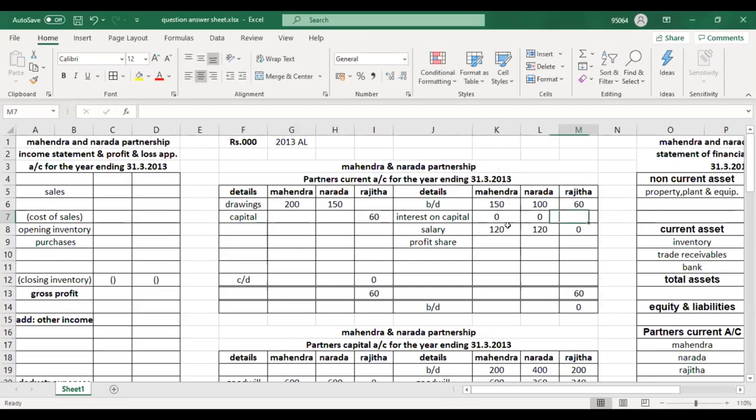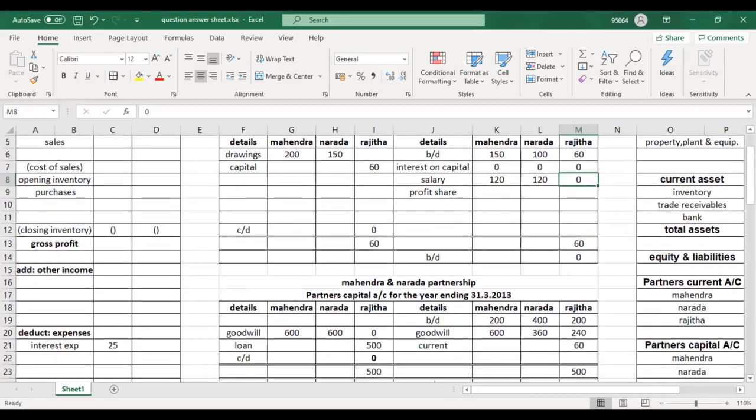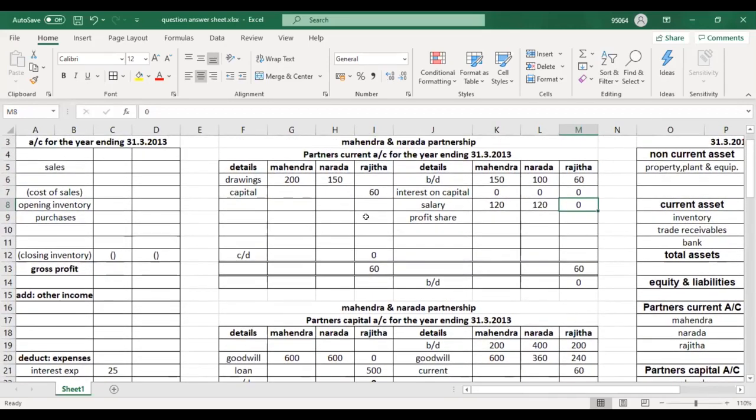0, 0, and then 0. That's all. See guys, now we are still in additional information number 2. But current account and capital account are already done. Already done, right? Halfway done everything. So this is accounts, okay? Step by step you need to go. Okay, number 3 is also done. Drawing is also done.